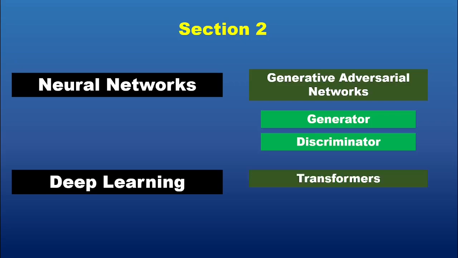Transformers. These models, including GPT, excel at processing sequential data like text. They analyze the relationships between words and phrases, learning context and meaning. This allows them to generate coherent and contextually relevant sentences and paragraphs, making tools like ChatGPT possible. Key takeaway: generative AI may seem complex, but at its core, it's about using algorithms to create something new based on learned patterns from existing data.